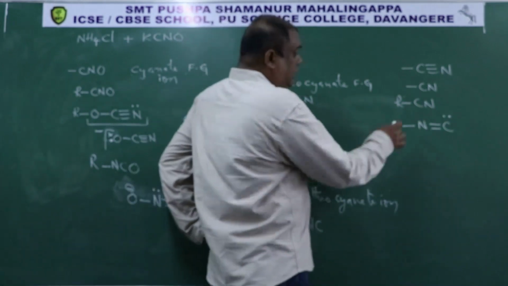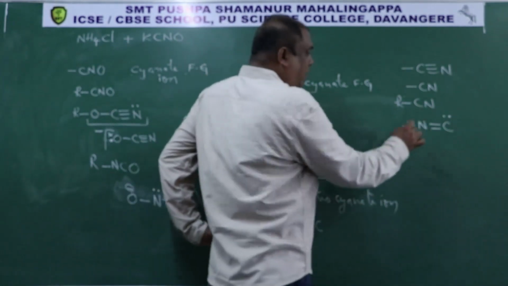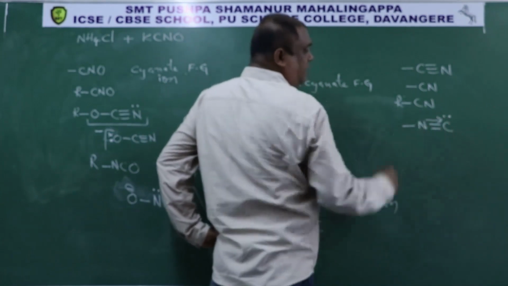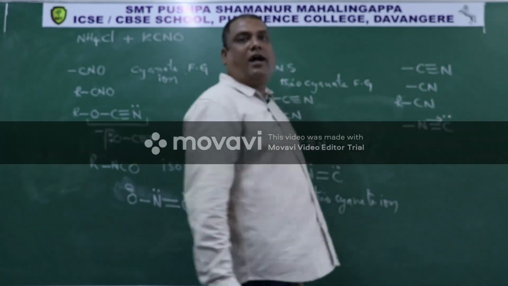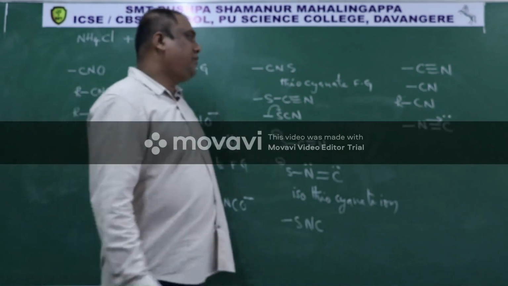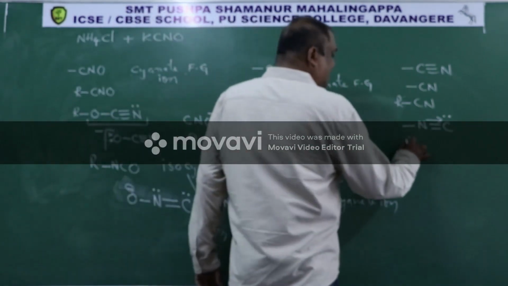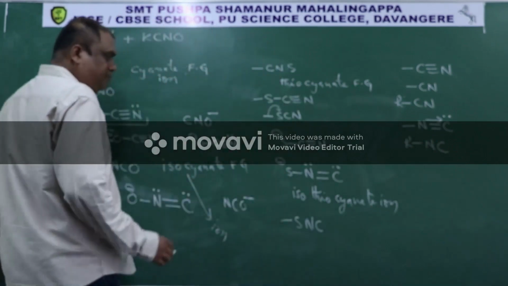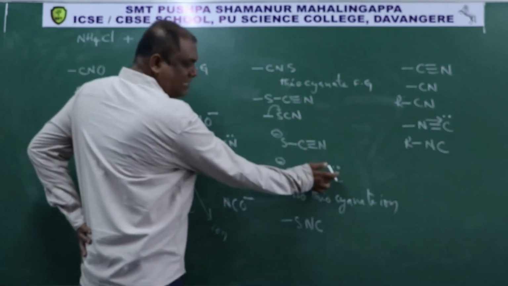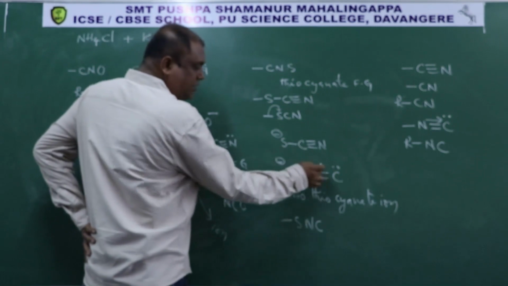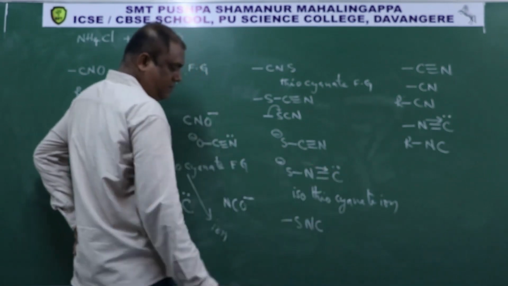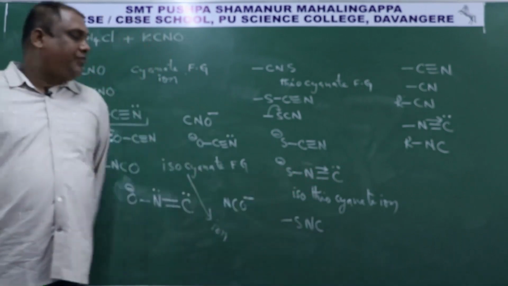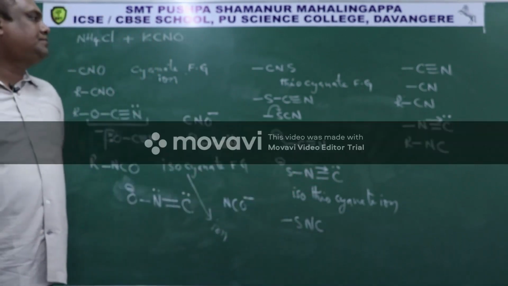Therefore the lone pair on nitrogen forms dative bond with carbon. So this is a structure of what is called isocyanide functional group. General formula written as RNC. Here also everywhere you see carbon is having 6 electrons only, therefore lone pair forms dative bond with carbon. So this is correct structure of isothiocyanate ion.